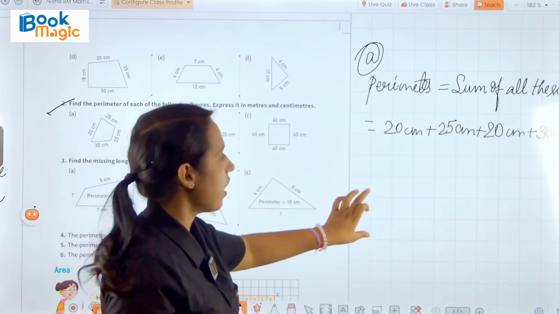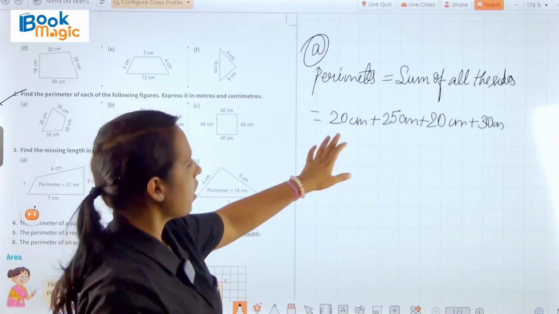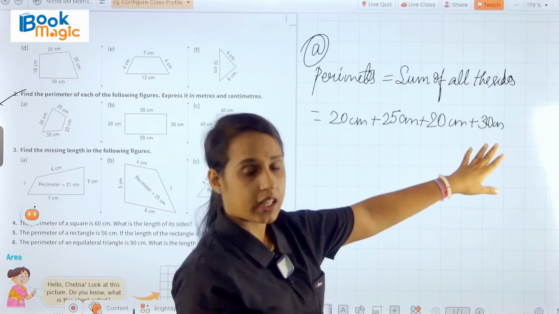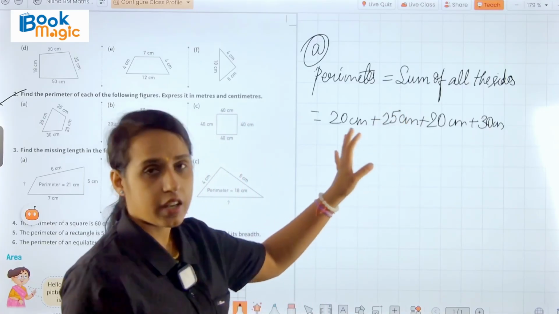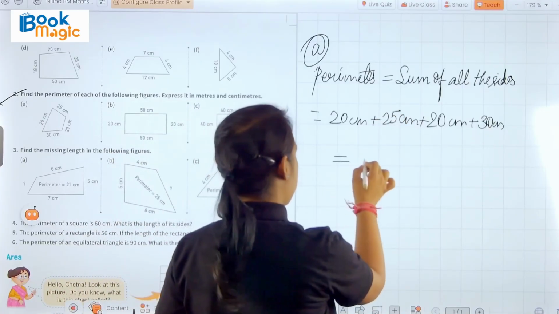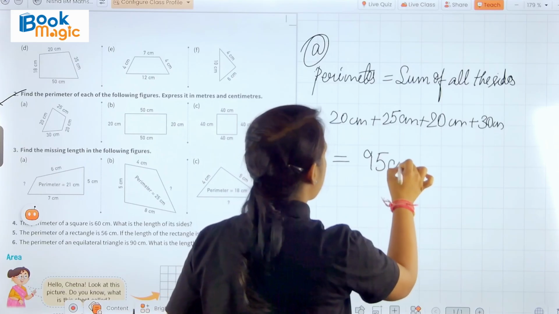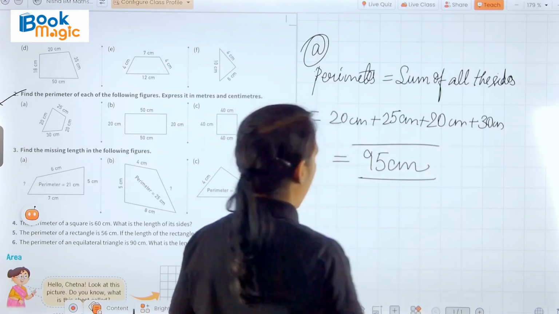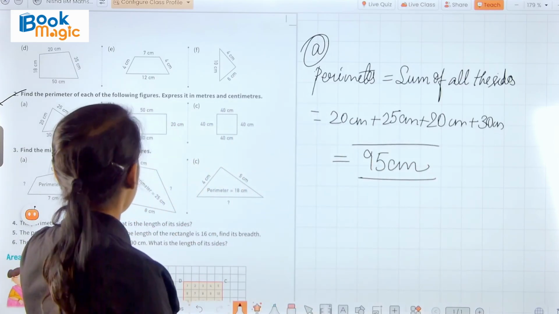Okay, now we will add it. So 20, 20, 40, 40 and 30 is 70, and 70 and 25 is 95 centimeters. So here we write 95 centimeters. This is the perimeter of this figure.